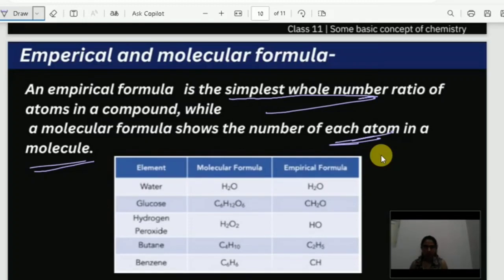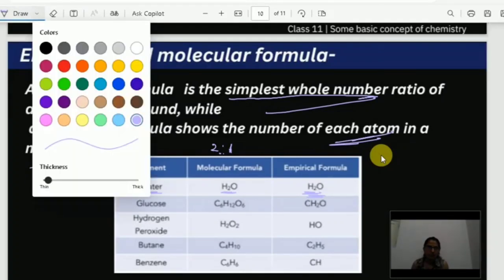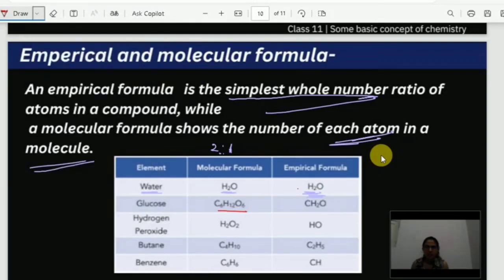See in this chart, you can see water. The molecular formula of water is H2O. The empirical formula is the same, because we can't reduce the ratio. If you see the ratio of H2O, it is 2:1, and this is the simplest one. Now C6H12O6.